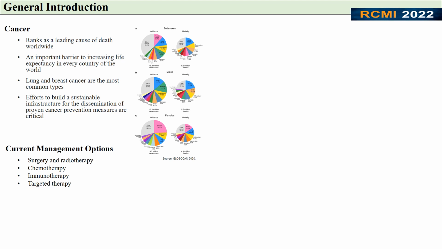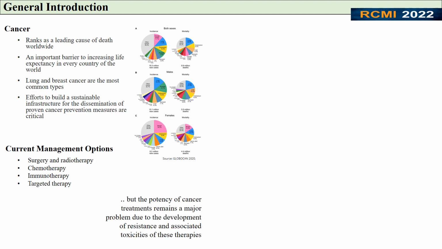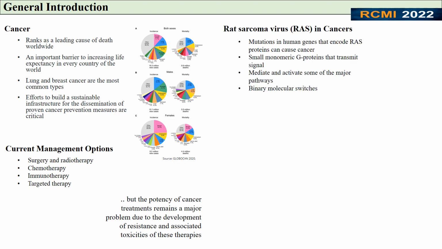These are the current management options. However, the potency of cancer treatments remains a major problem due to the development of resistance and associated toxicities of these therapies. Rat sarcoma virus, or RAS, in cancers are mutations in human genes that encode RAS proteins. They are small monomeric G proteins that transmit signals, mediate and activate some of the major pathways, and act as binary molecular switches.